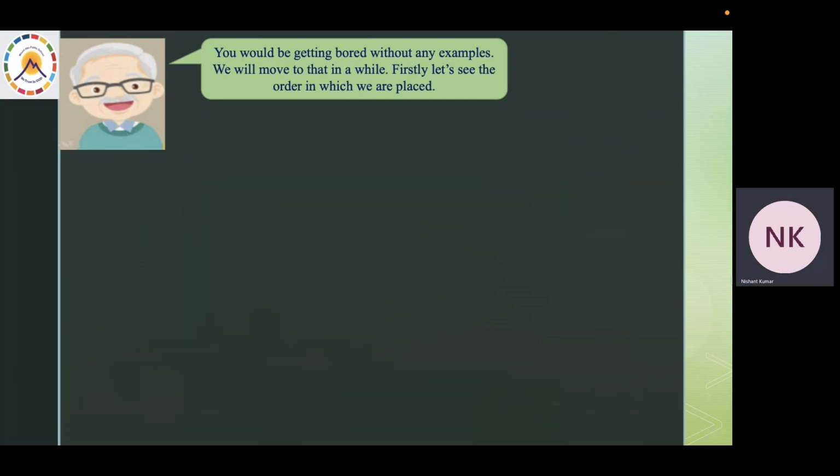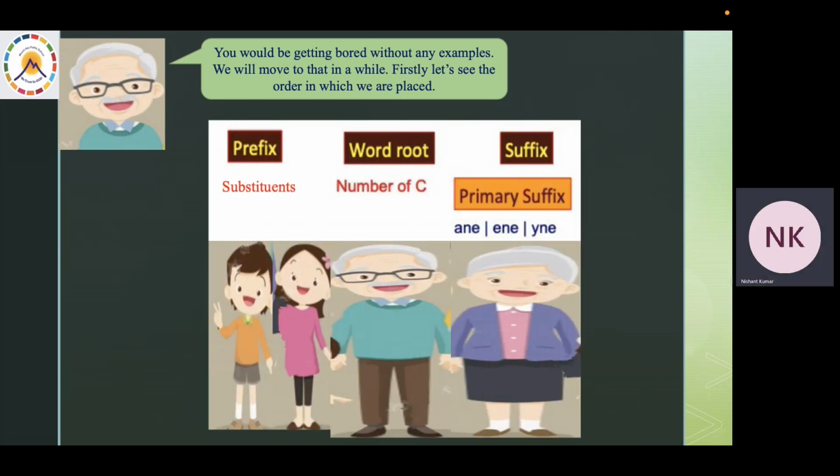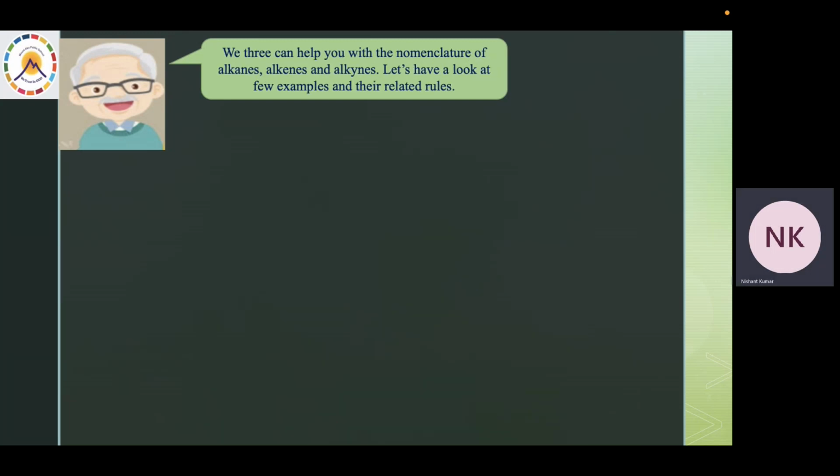And this is a list of the commonly used substituents that represent our names. You would be getting bored without any examples. We will move to that in a while. Firstly, let's see the order in which we are placed. First come the prefixes, our little ones representing the substituents, then comes me, who represents the number of carbons, and lastly comes my better half, who represents the primary suffix: ane, ene, and yne. We three can help you with the nomenclature of alkanes, alkenes, and alkynes. Let's have a look at a few examples and their related rules.